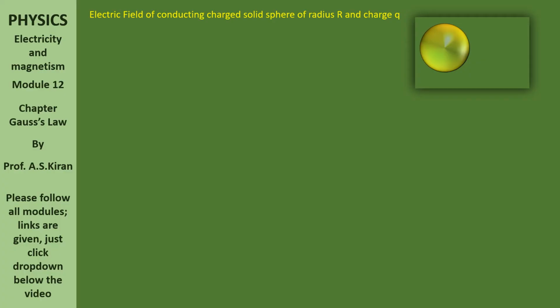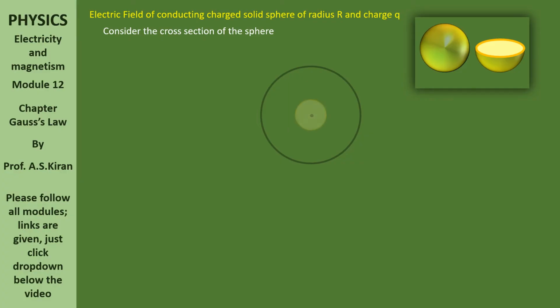Yes, conducting charged shell. The charge accumulates on the surface. Consider the cross section now. Where is the charge? You can observe on the surface, not in the middle, not inside. On the surface the charge is. Consider the cross section of the sphere. Anyway, the charge accumulates on the surface.